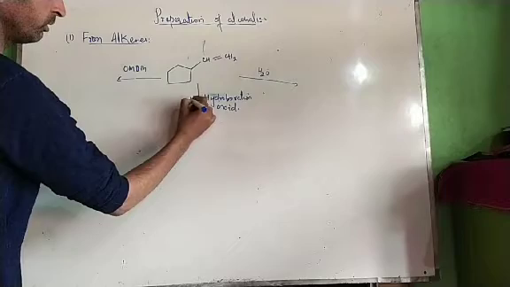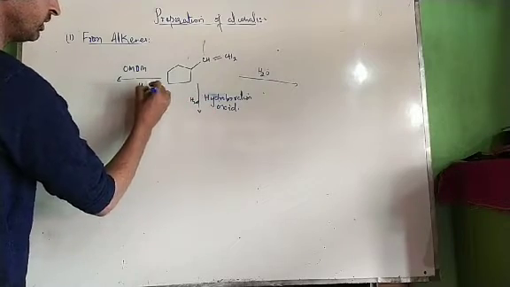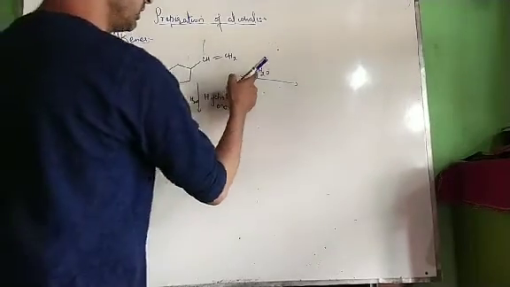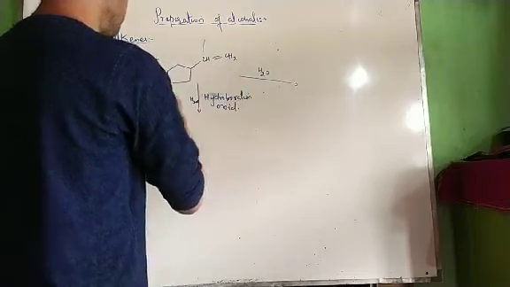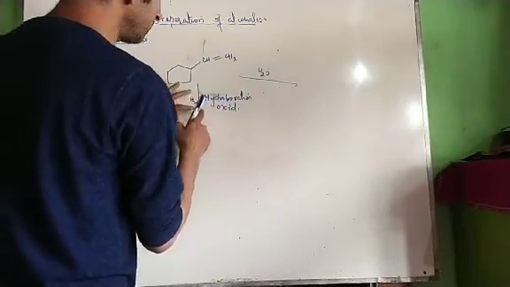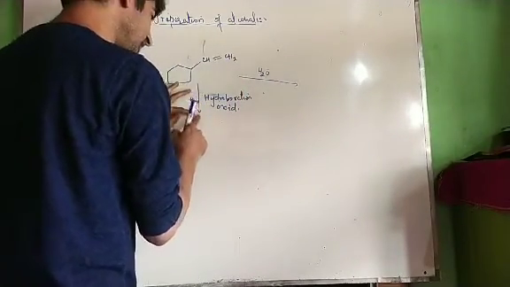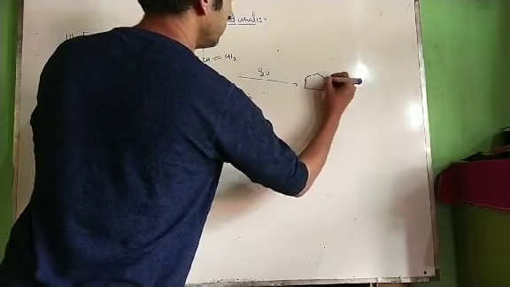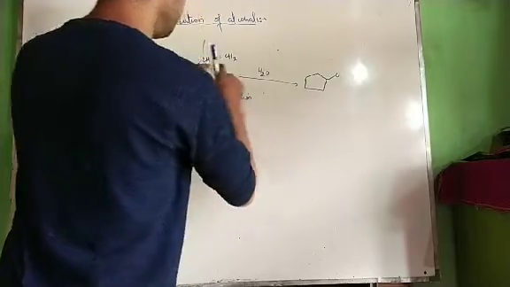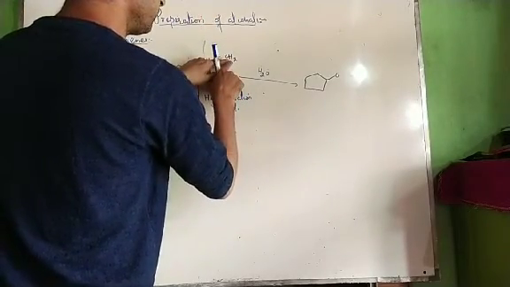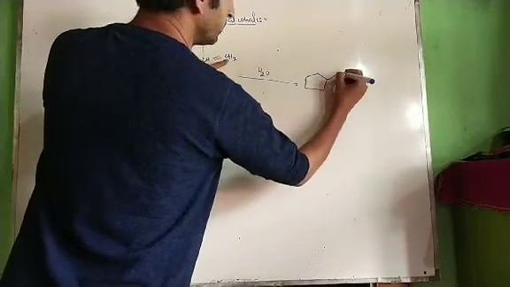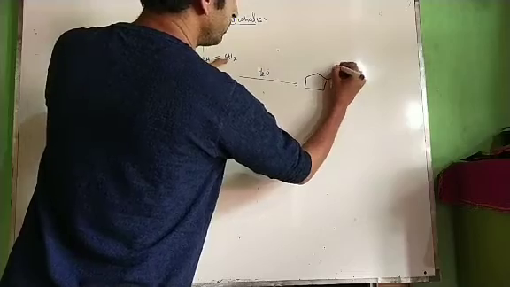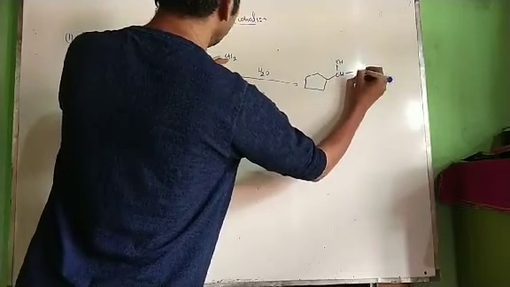Here you are adding overall water, here you are adding overall water. The only difference is this looks like Markovnikov, this looks Markovnikov. This does not look like Markovnikov, but it is Markovnikov. Now see, this is hydrogen, the carbon which contains the maximum number of hydrogens. Therefore, hydrogen will attach to it, OH will attach to it.